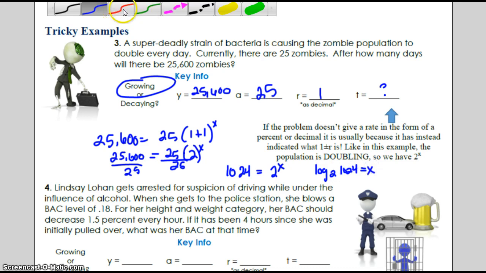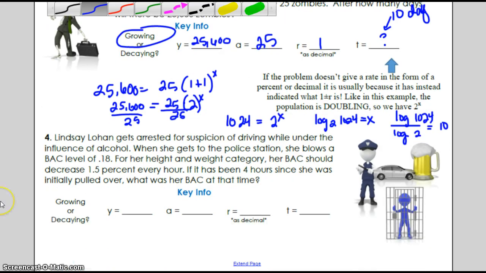So this is when you can use your change of base formula and do log 1,024 over log base 2 in your calculator to figure out what that exponent is going to be, or how much time. Dividing that in your calculator is going to get you 10. So 10 is our time, 10 days. Uh-oh, it's pretty quick. All right, try this last one on your own and then check when you're ready.